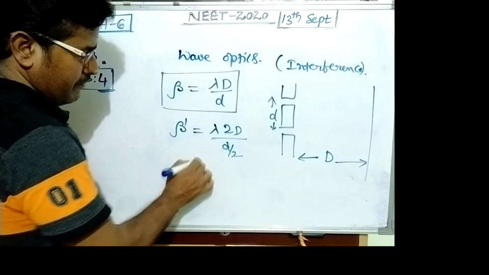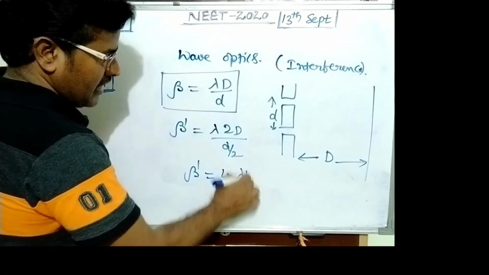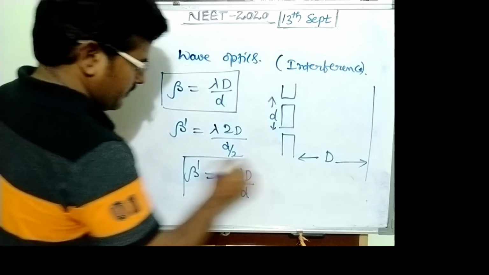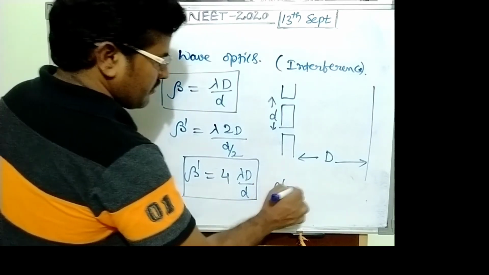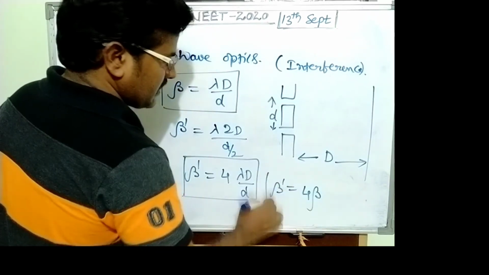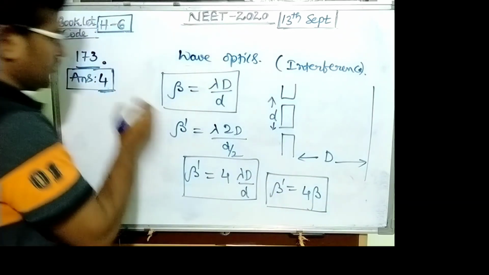Then beta dash equals 4 lambda capital D upon small d. So beta dash equals 4 times beta. The new bandwidth increases to 4 times. Answer becomes 4.